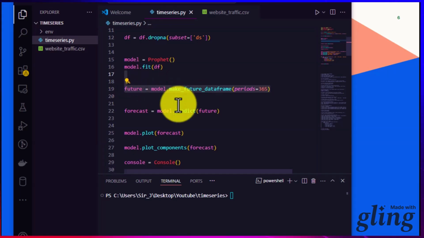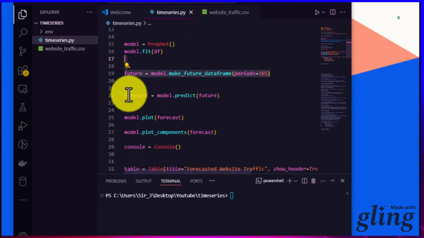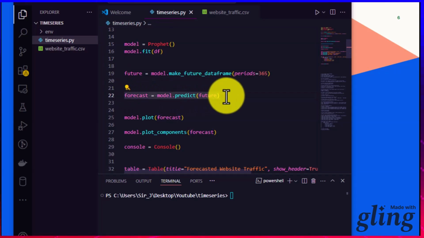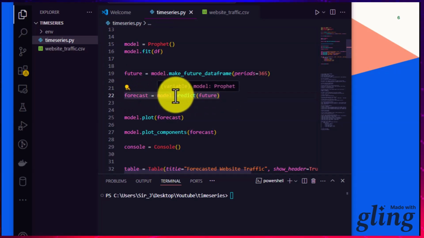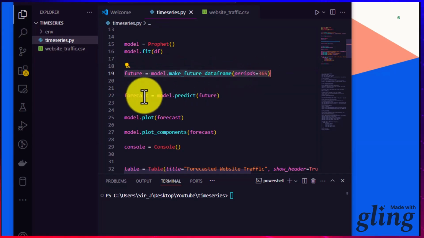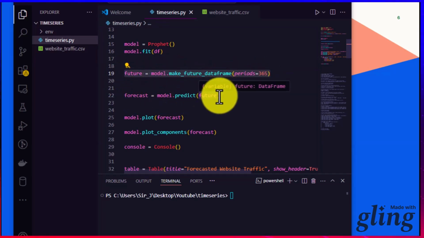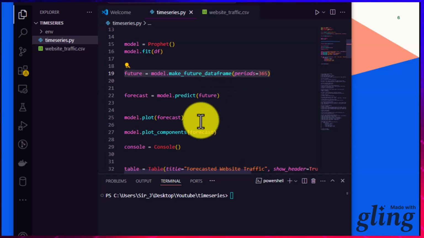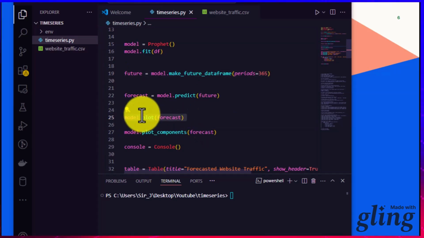And then we can now make predictions. That's why you can see I use forecast here. We are now making predictions and passing our future data frame inside the predict method, so that we can make predictions. Then we now plot our forecasts.